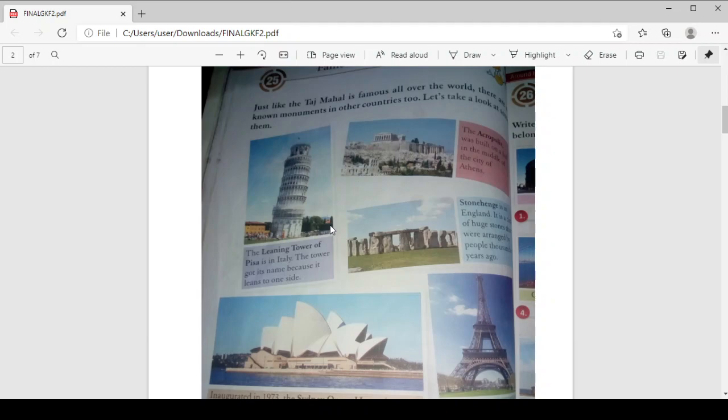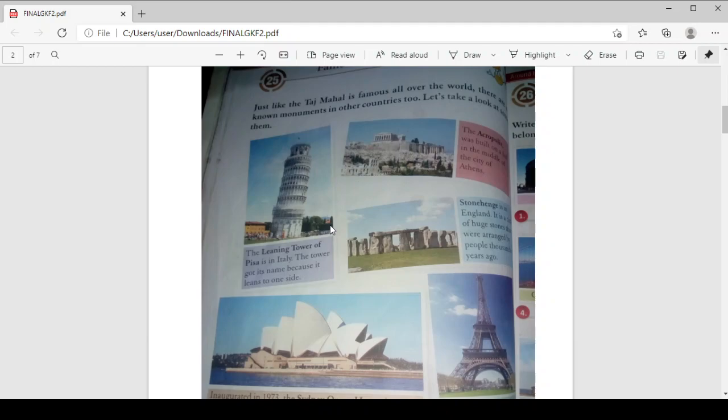Then comes the Acropolis, and it was also built on a hill in the middle of the city of Athens. Athens is also a city where it was built on a hill many years ago.